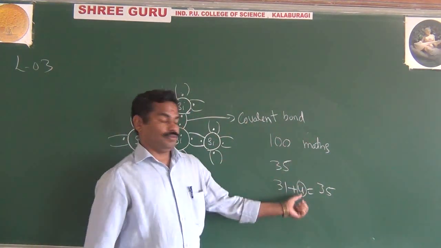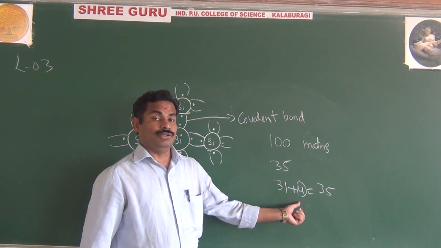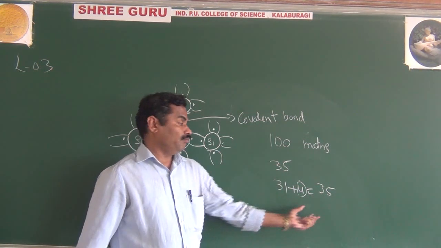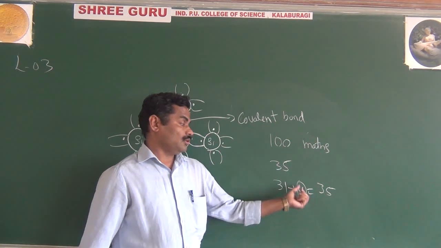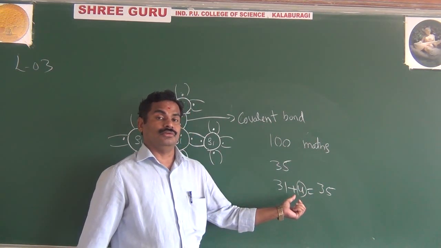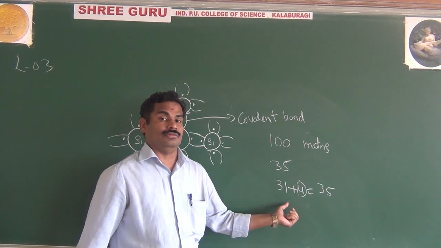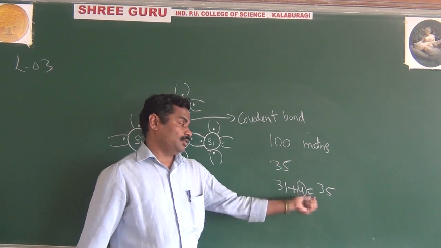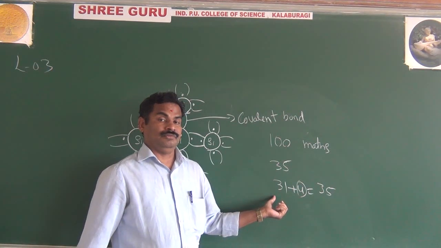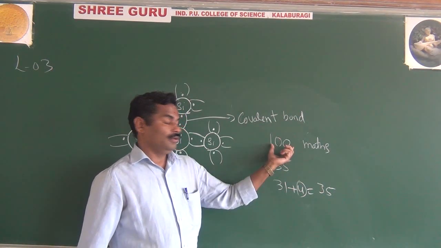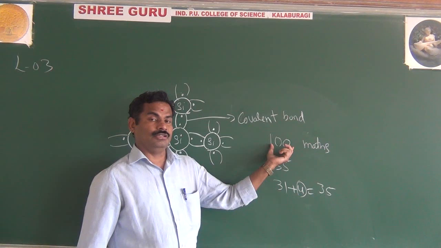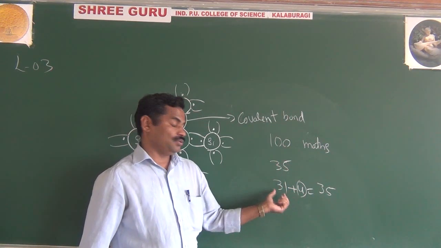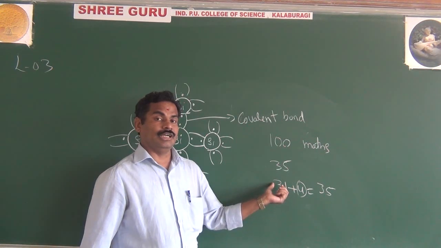How to get these 4 marks? What will we do? We will ask our friends one question, then make it 35. This asking for the answer to one question from your friends or students, that is the covalent bond. Follow what I am saying. Maximum 100 marks, to pass we want 35, but you are getting only 31.